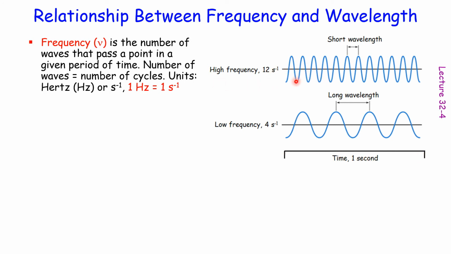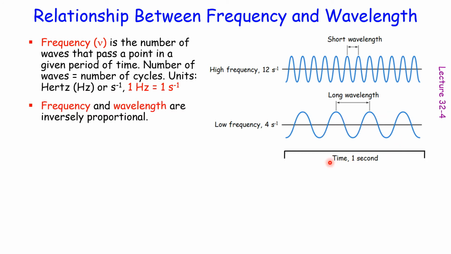For the first radiation, there are 12 waves passing through a given point during this 1 second time period. So the frequency is 12 per second. We also call that hertz. The second one has only 4 waves per second.